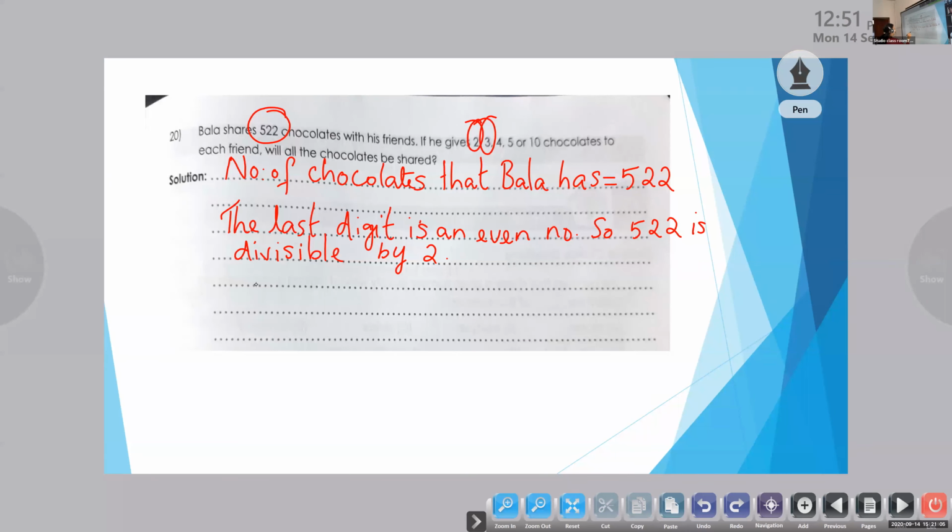Can you tell me the sum of digits? 5 plus 2 plus 2 is equal to 9. So that is divisible by 3. The sum of digits is 9 and is divisible by 3, so 522 is divisible by 3.